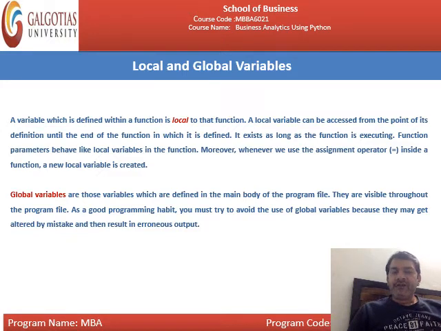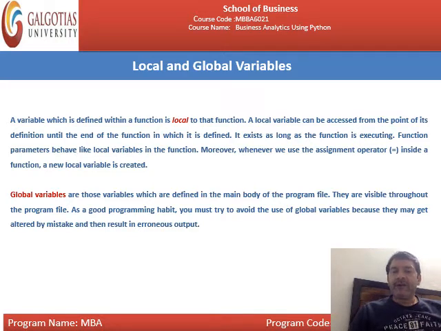A function parameter behaves like a local variable in the function. Moreover, whenever we use the assignment operator inside a function, a new local variable will be created. Keep this in mind.